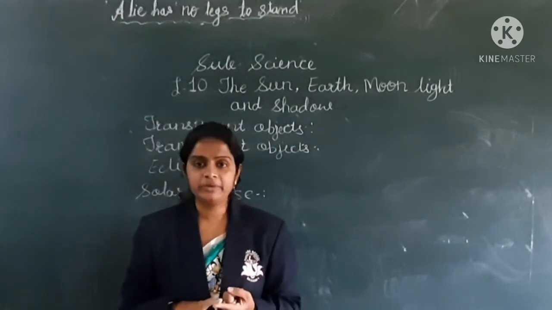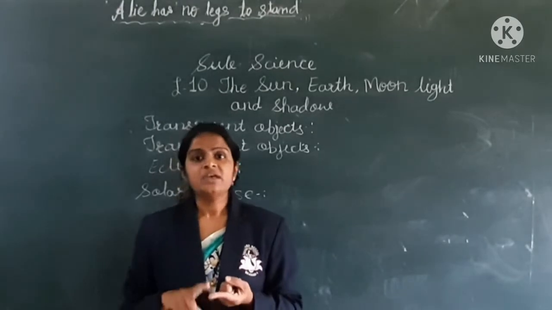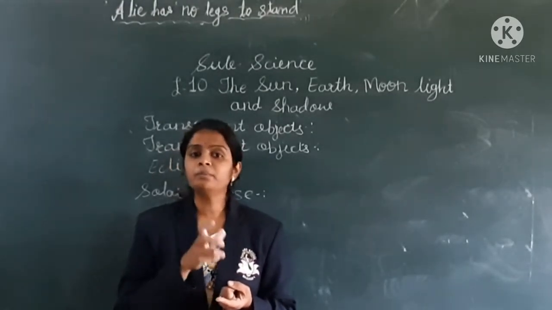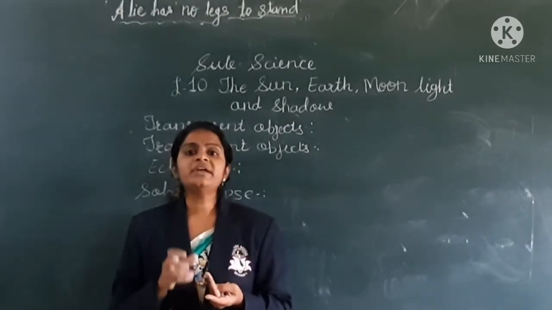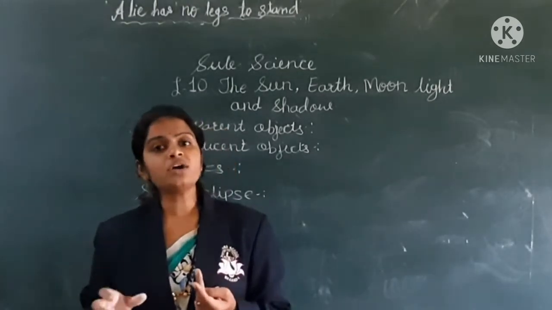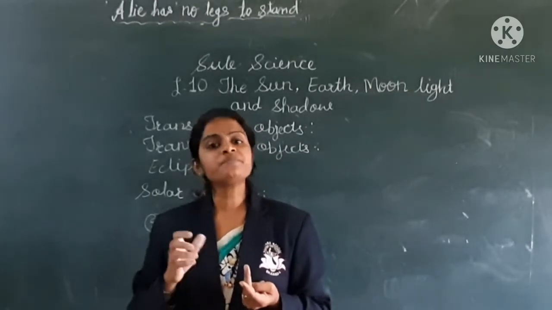Now I am repeating. During a total solar eclipse, the sun gets completely blocked by the moon. And in a partial solar eclipse, the sun is not completely blocked by the moon. It is called the partial solar eclipse.